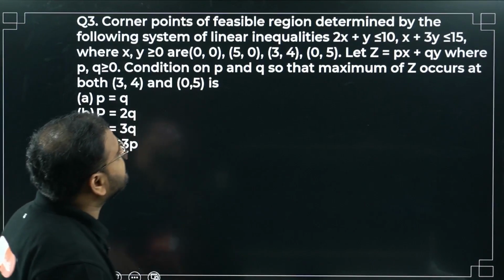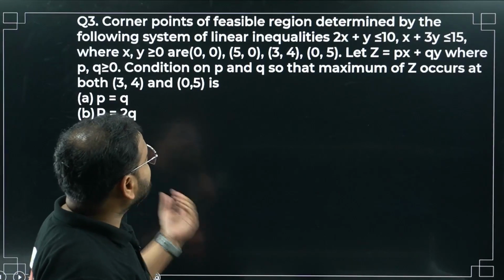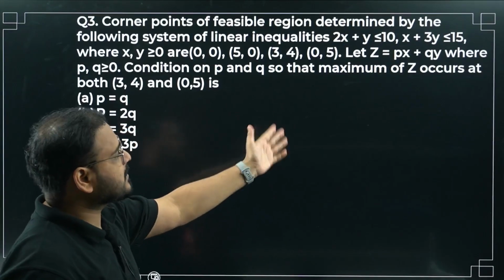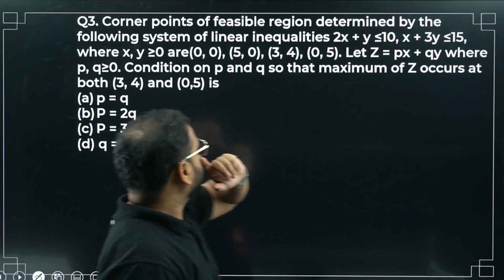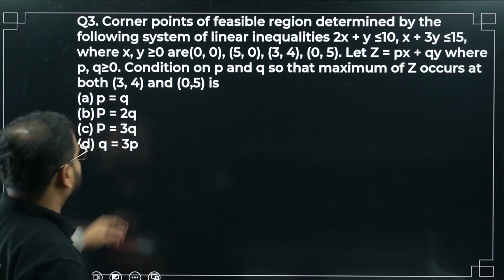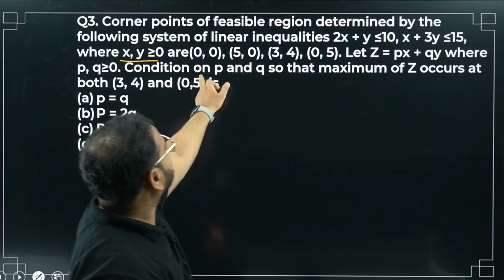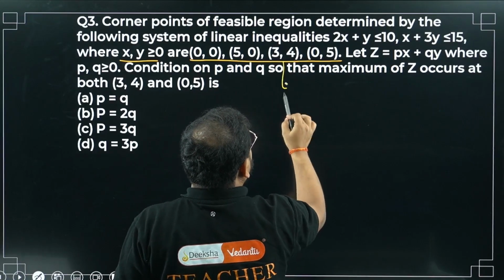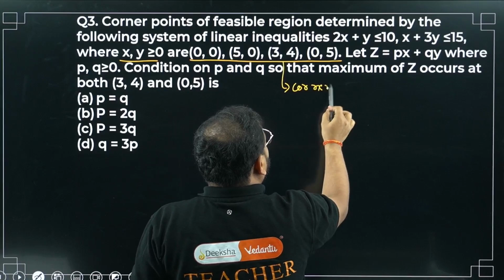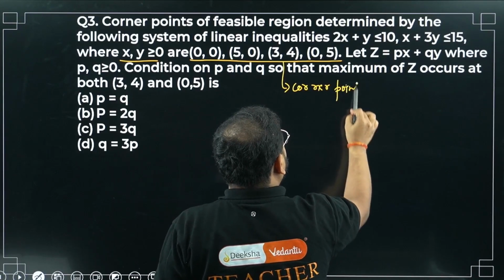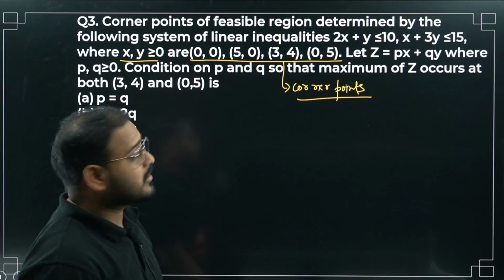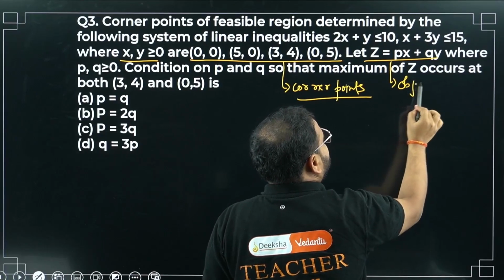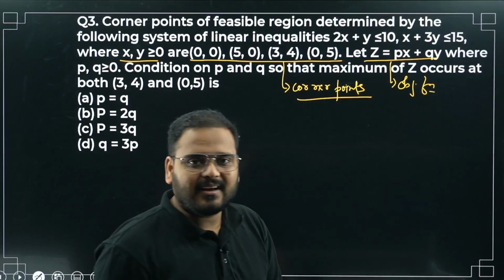Corner points of a feasible region determined by the following system of linear inequalities: 2x plus y less than or equal to 10, x plus 3y less than or equal to 15, where x, y are non-negative constraints, are 0, 0, 5, 0. What are these values? These are the corner points, sir. And what is this, sir? Objective function, sir. Is that clear?